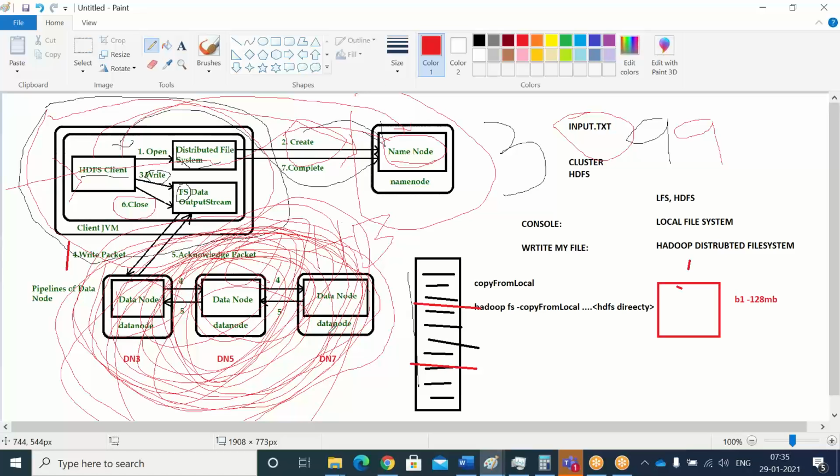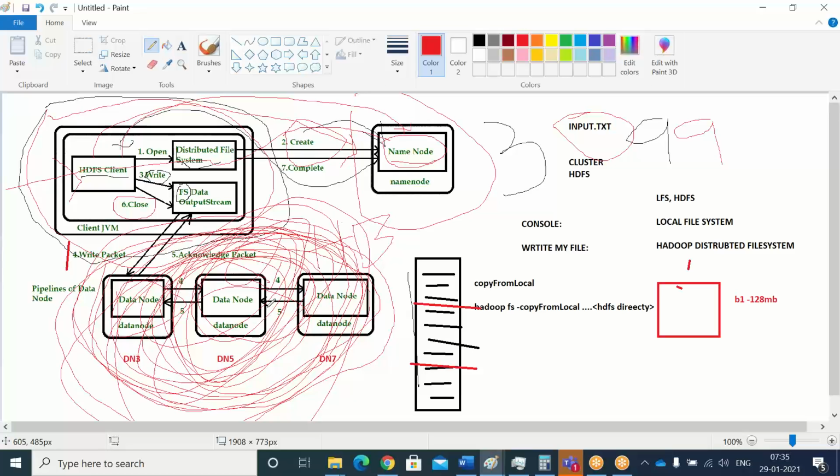Same way data node 5, data node 7. Once it is done, that will be collected by the job tracker, and the job tracker will return the results to your name node. The name node will send a signal back to your client. The client will display the message, whether it has been completed or failed or something else. That is the role of job tracker and task tracker here.